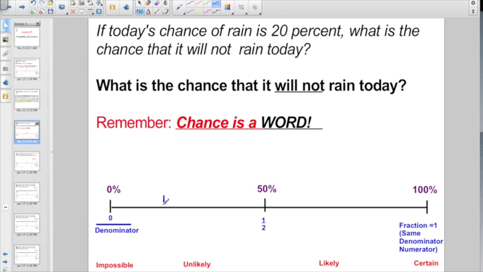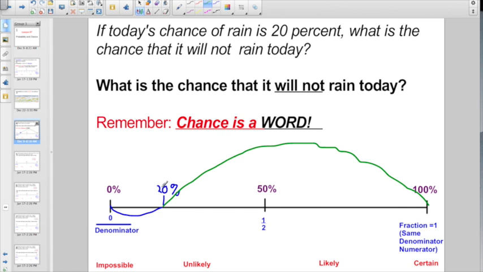They are saying that there's a 20% chance of rain. So from 0 to 20%, that's your chance that it will rain. That means the rest of this is the chance that it's not going to rain.